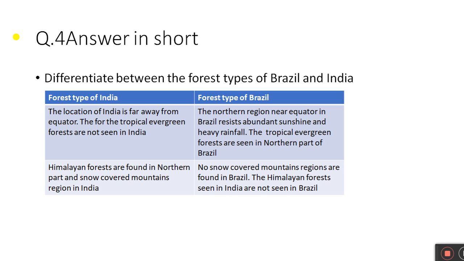Forest type of India: Himalayan forests are found in the northern part and snow-covered mountain regions in India. Forest type of Brazil: no snow-covered mountain regions are found in Brazil. The Himalayan forests seen in India are not seen in Brazil.